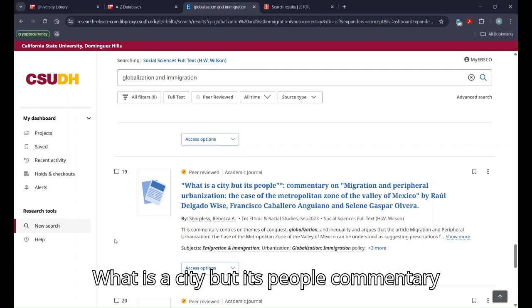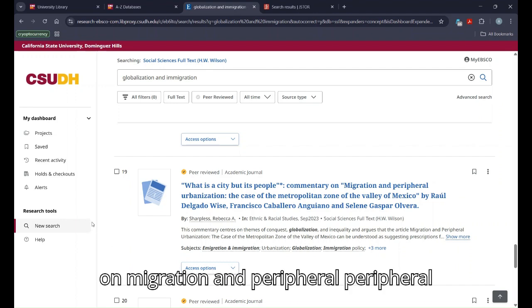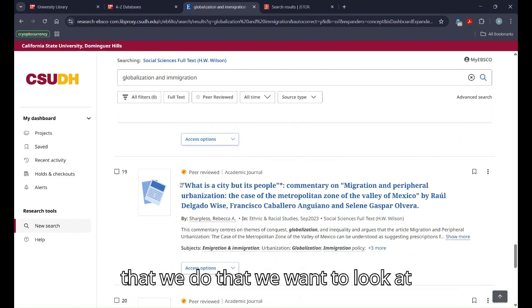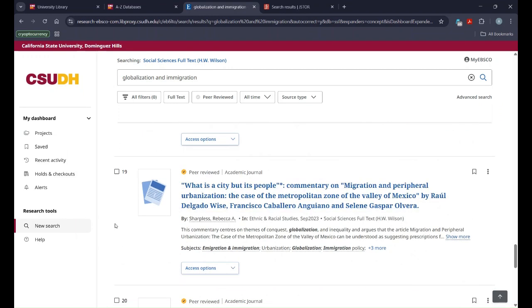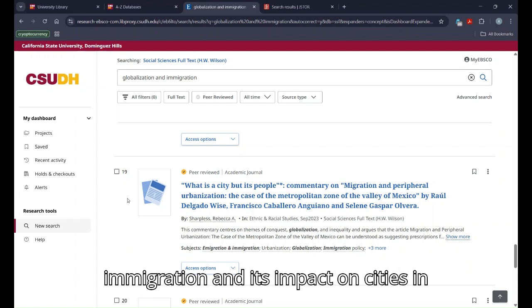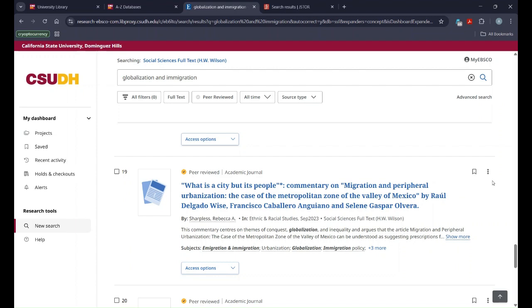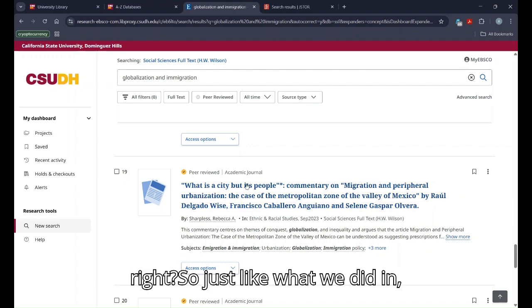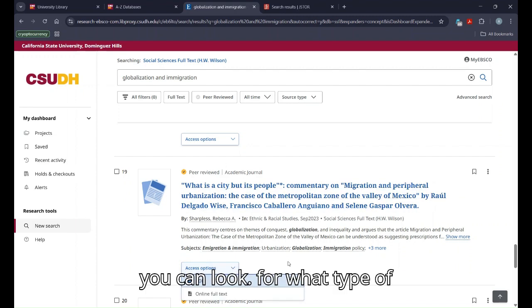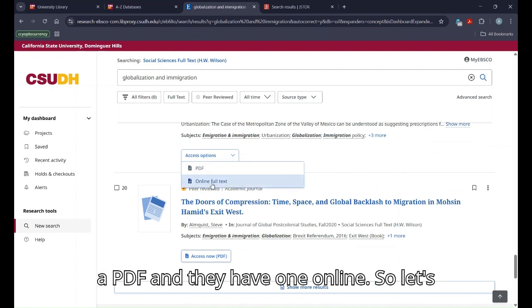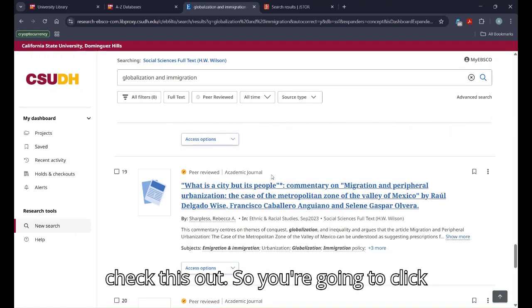What is a city but its people, commentary on migration and peripheral urbanization? All right, let's just say that we want to look at immigration and its impact on cities in the United States, just as an example. So just like we did, you can look for what type of source they have. They might have a PDF and they have one online. So let's check this out.